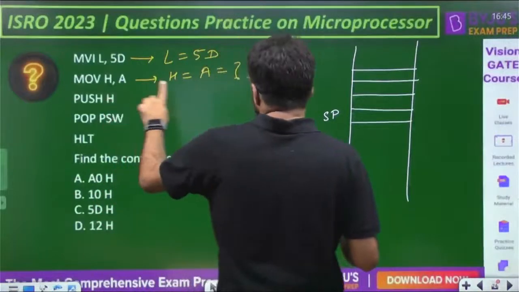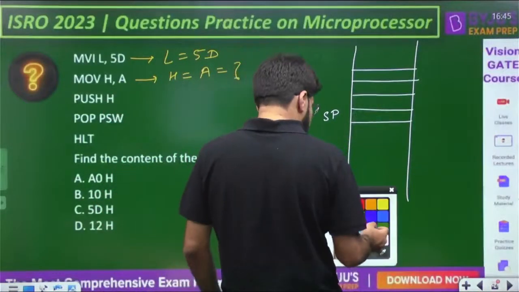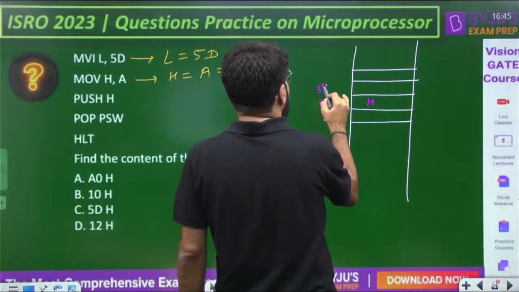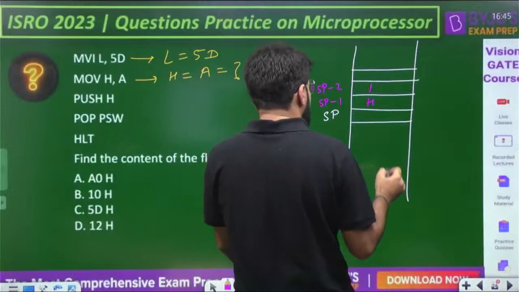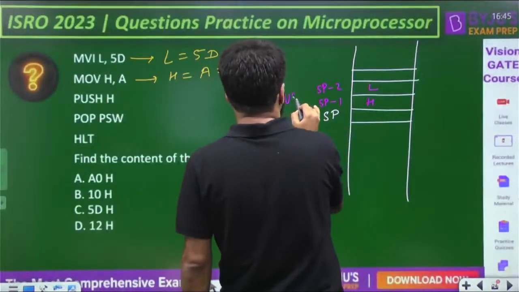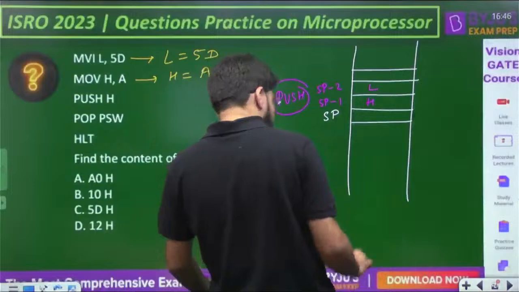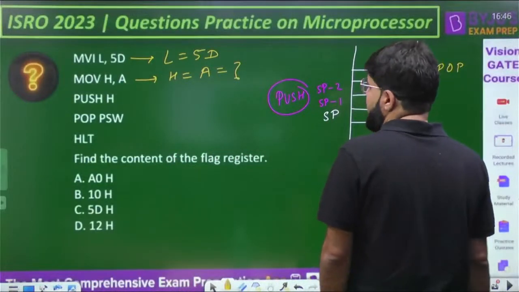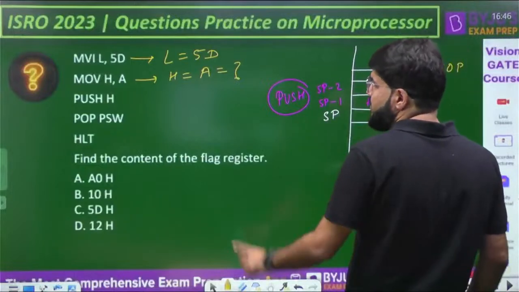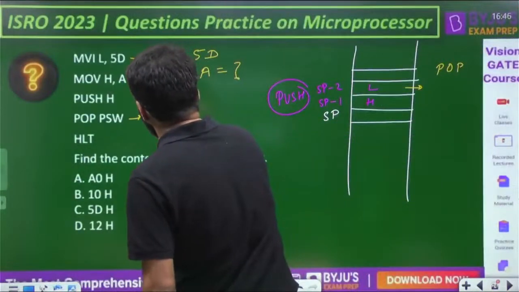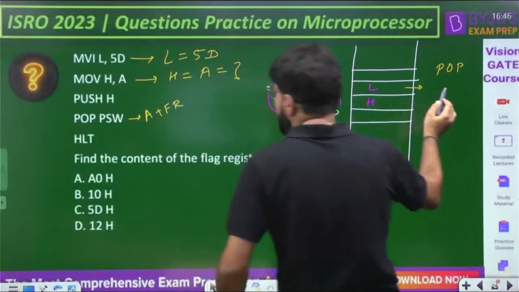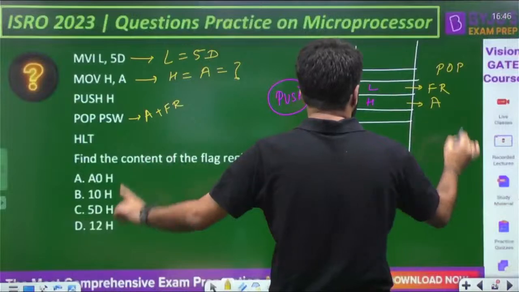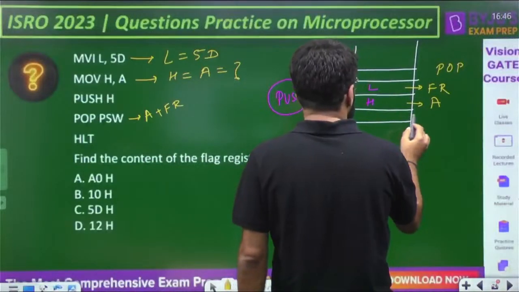So PUSH H: the higher order register H will come and be stored here at SP minus 1. Then at SP minus 2 the lower order register L is stored. This is the push cycle. Now POP PSW. Let us understand the pop. Whatever is the current content at the stack pointer, now SP minus 2, that will be copied to PSW, that is accumulator plus flag register. First the content is copied to the lower order, that is the flag register. Next it is copied to the higher order, that is the accumulator.